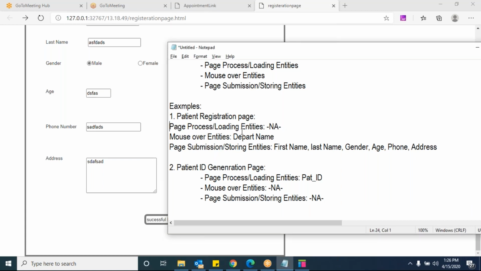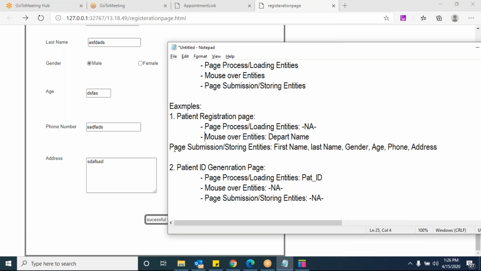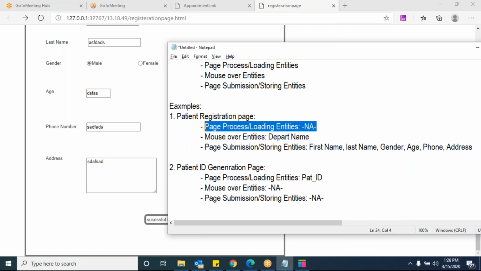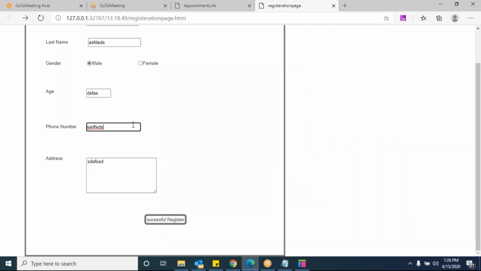Sharan, you are there? Yes. So each page typically starts with page process or loading entities. When you are loading a page, if you are able to see some entities, that will come under page process or loading entities. And if you have some mouse over entities like drop downs or something, then those entities will come under mouse over entities. And the third one is, if you are going to enter some information and click on submit, those entities will come under submission or storing entities. Is that clear? Okay, Dilip.